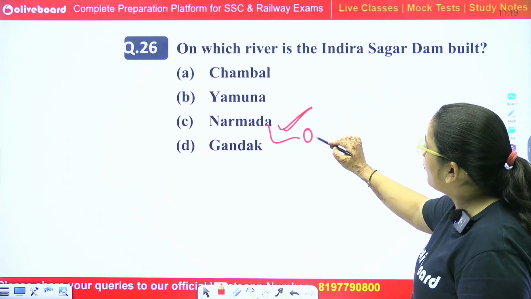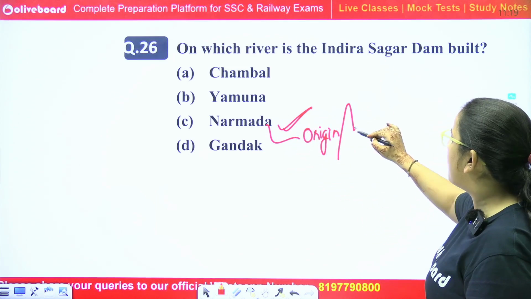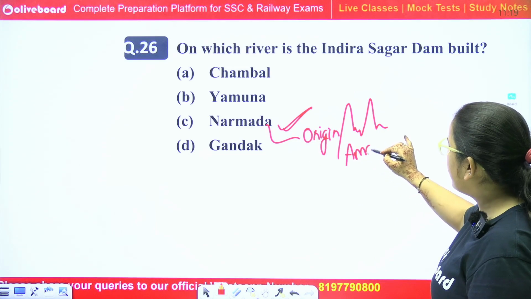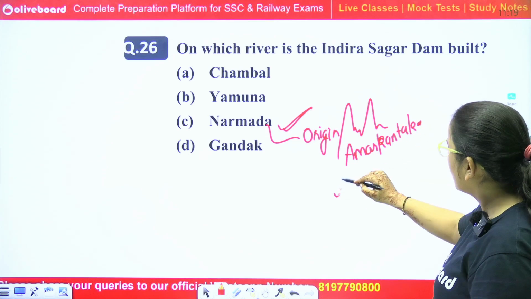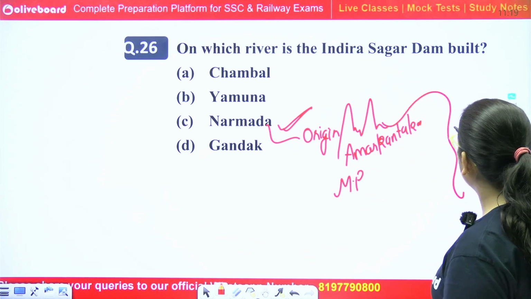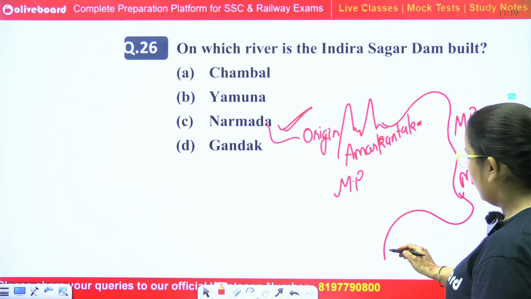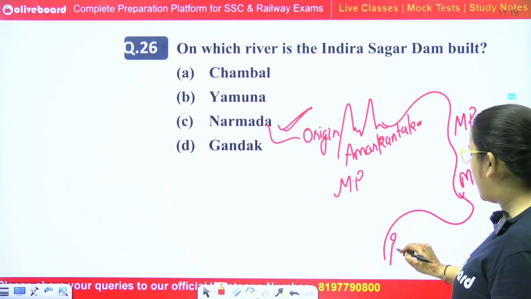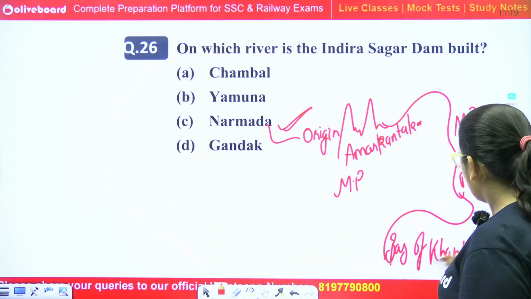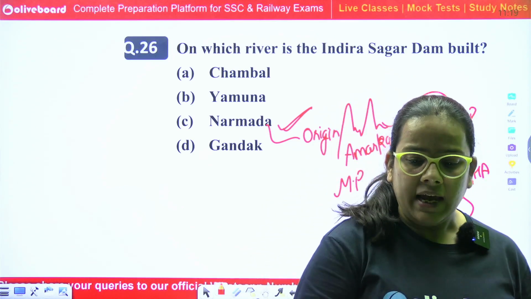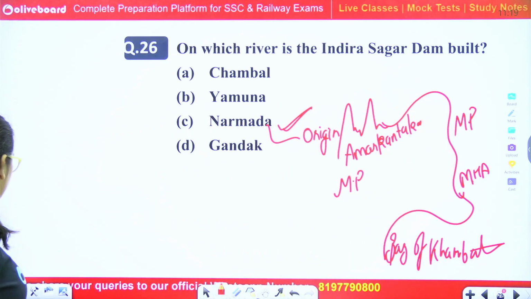Narmada Nadi origin point: basically Narmada Nadi originated from Amarkantak, MP. It flows through MP, Maharashtra, and then falls into the Bay of Khambhat. Correct answer is option number C, absolutely right answer. Moving to our next question. Your next question is: